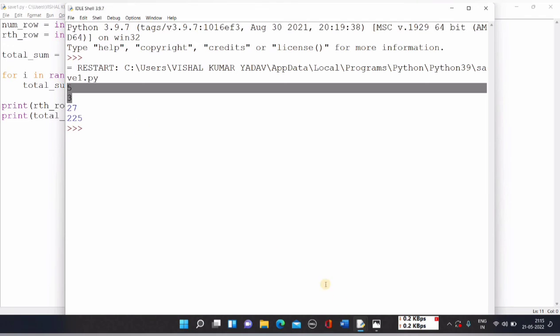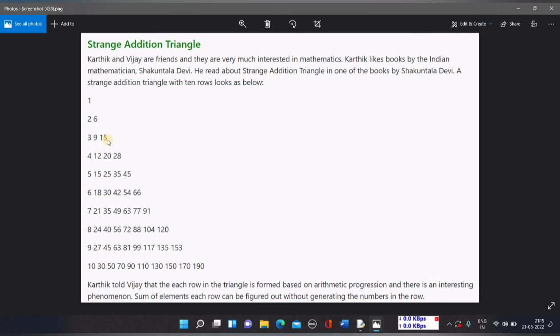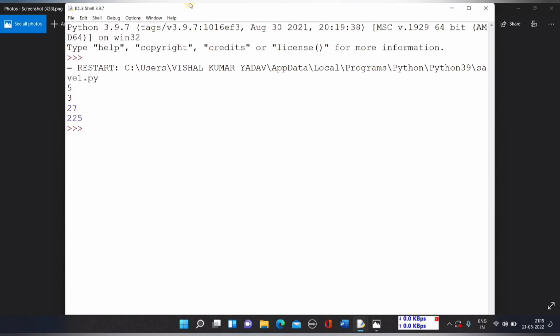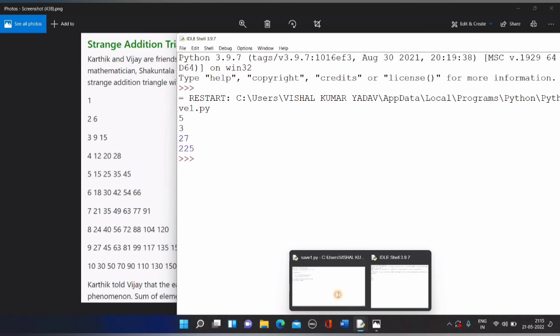देखो third row है तो third row में कौन कौन से elements आते हैं. Let me show you. Third row में basically देखो 3, 9 और 15 आते हैं. इन सभी को ऐड कर दोगे then you will be getting 27, and that is what is written over here. And similarly, as I said, I'm having strange triangle up to 5 rows. मतलब यहाँ से यहाँ तक जितने भी elements हैं, if you add all these numbers, you will be getting 225. Okay. So that is all for today's code.